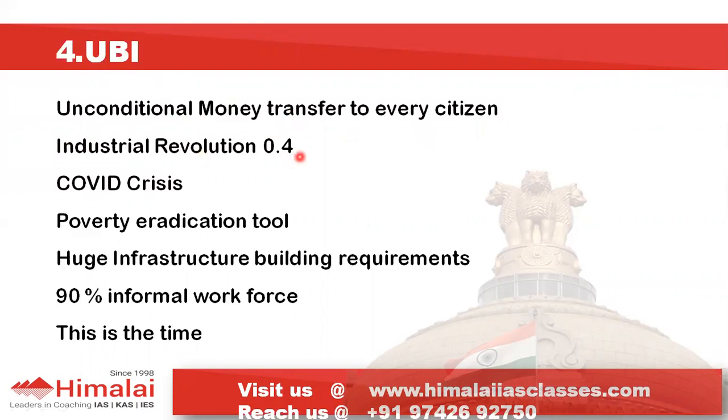So one is Industrial Revolution 4.0. So we all know there have been four industrial revolutions. The first was related to energy, then electrical, then we have seen the ICT revolution, which was Industrial Revolution 3. And this fourth industrial revolution is being called so because of new technologies like Internet of Things, artificial intelligence, big data, biotechnology. Okay, so what will happen once these technologies start applying to or replacing existing technologies, they will reduce a lot of jobs. So there will be a lot of unemployment.